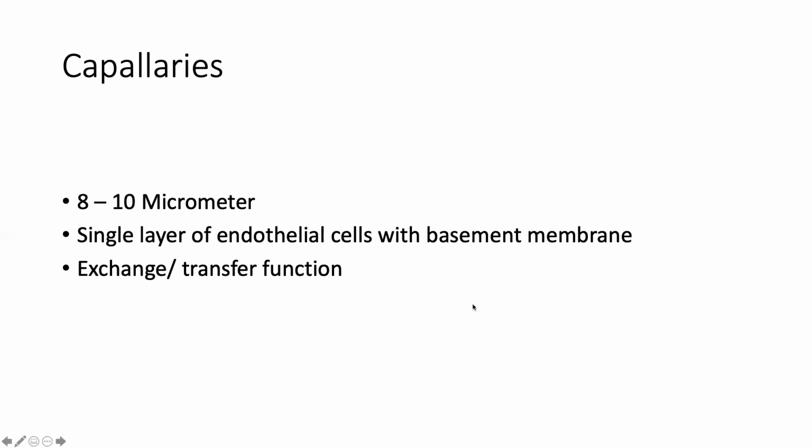Because of the thin walled layer of capillary, there will be exchange from the intraluminal with the extraluminal part of the capillaries.